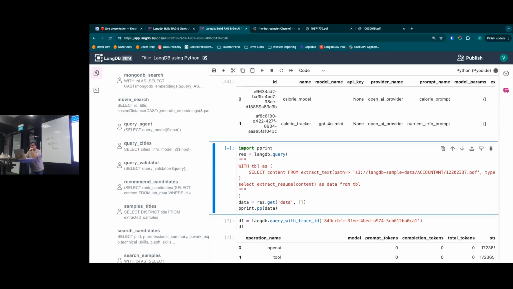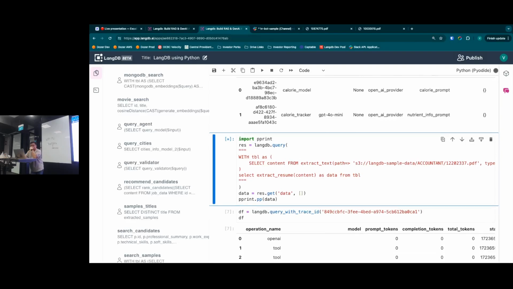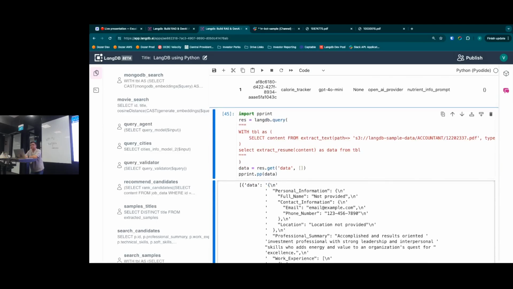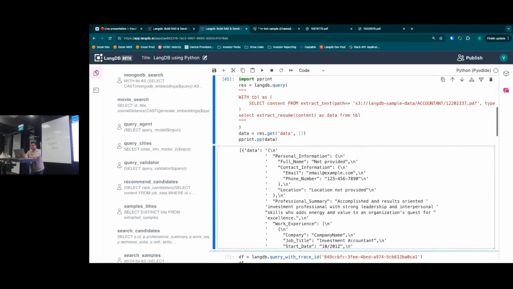So when we run that, especially when it involves large contexts and extracting data from PDFs, you can expect it will take a few seconds, right? And you can see that the information has been pulled out of the document.